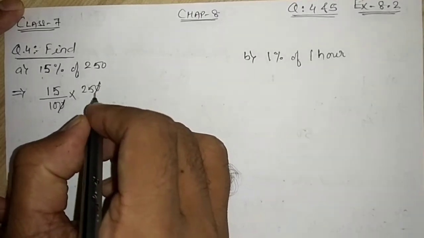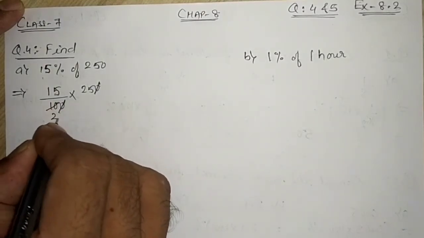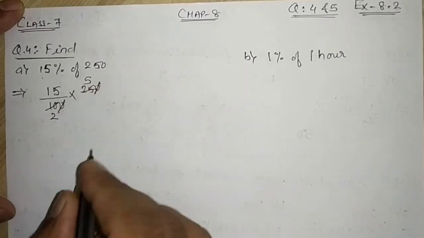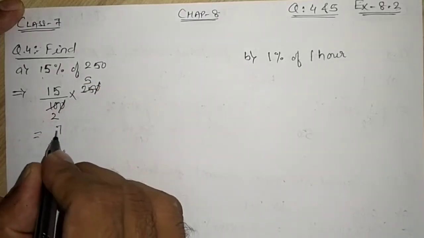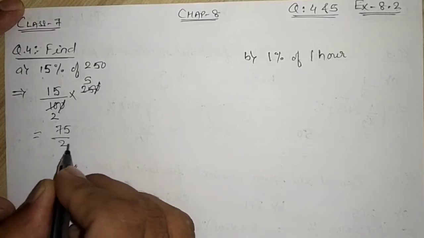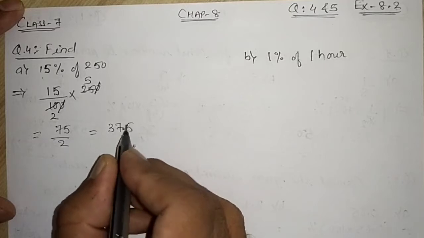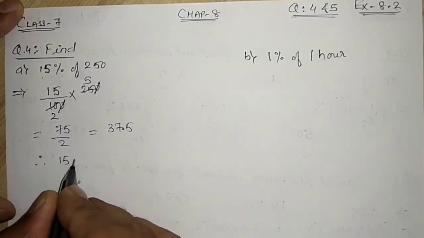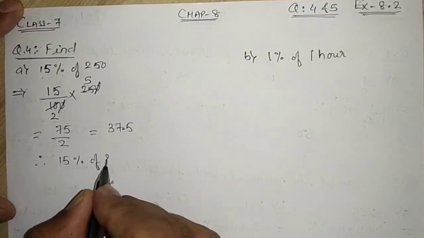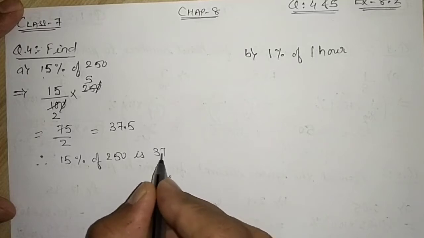So 0 and 0 will be cancelled out. 5 2s are 10 and 5 5s are 25. So I will get 15 5s, 75 divided by 2, is equal to 37.5. So I will write therefore 15% of 250 is 37.5.